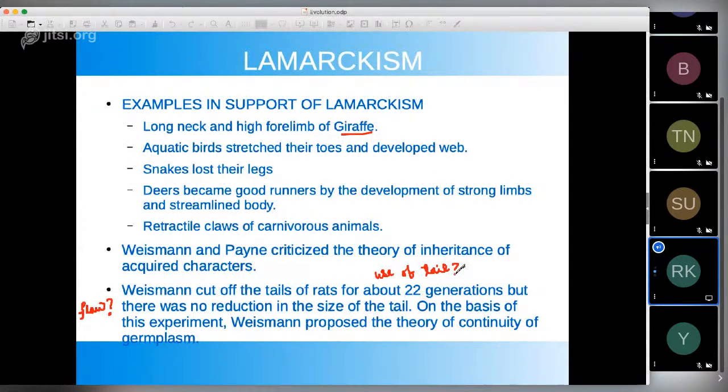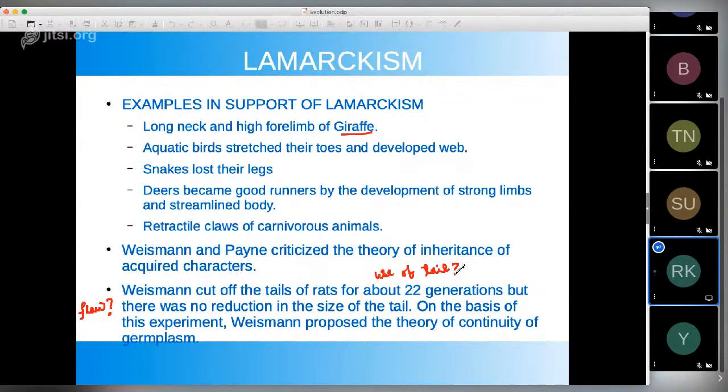If we finish this need to balance, we put them on the ground only, and they get all they need to survive, food and water, on the ground, and they don't have to go up and down and go through various places where they need to balance themselves. Maybe, I'm not saying it will happen, maybe there will be a reduction in the size of the tail, because they don't need it anymore. Why would the body put energy in developing that organ?